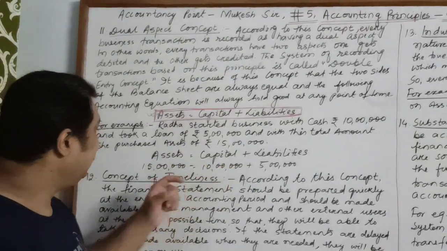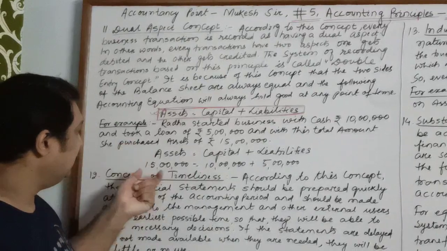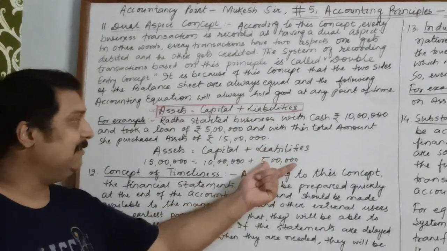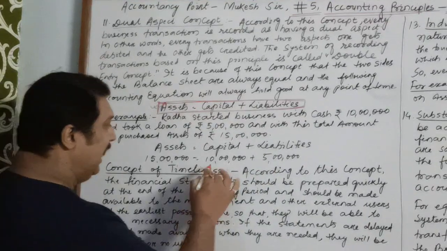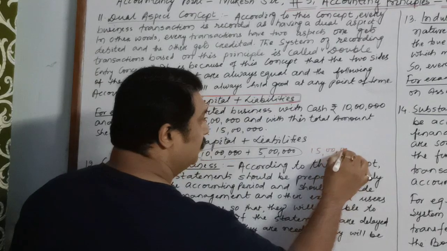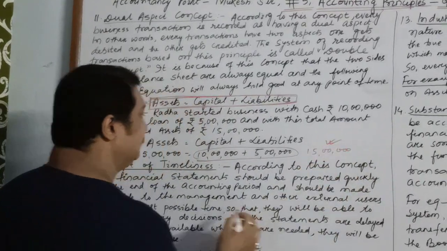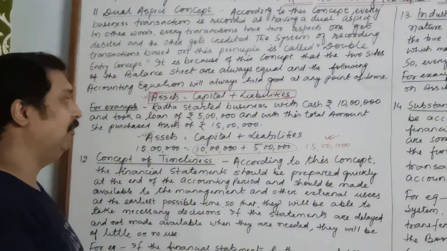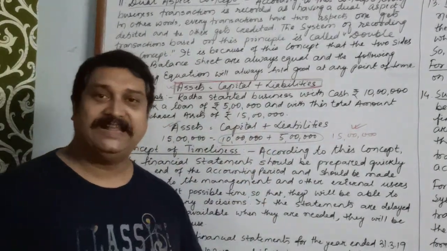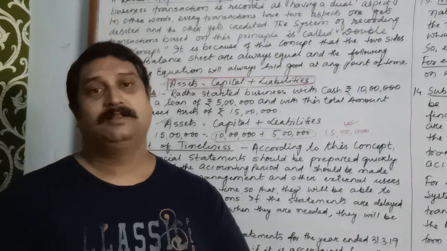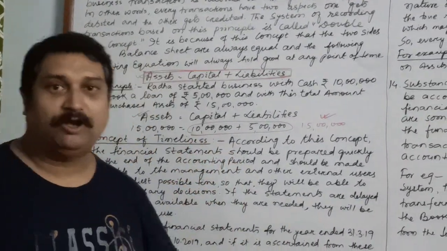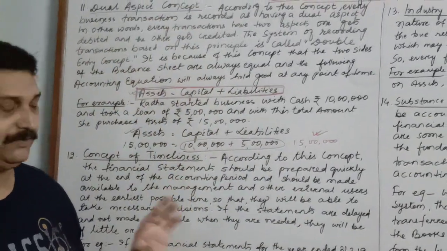So what can we say? What is the total value of assets? 15 lakhs. How much is the capital? 10 lakhs. And liabilities 5 lakhs. If you add this side, the total is 15 lakhs. So the total of this side is equal to the total of this side. So this particular concept is always prevailing in the balance sheet and in the accounts. It is because of the dual aspect concept.